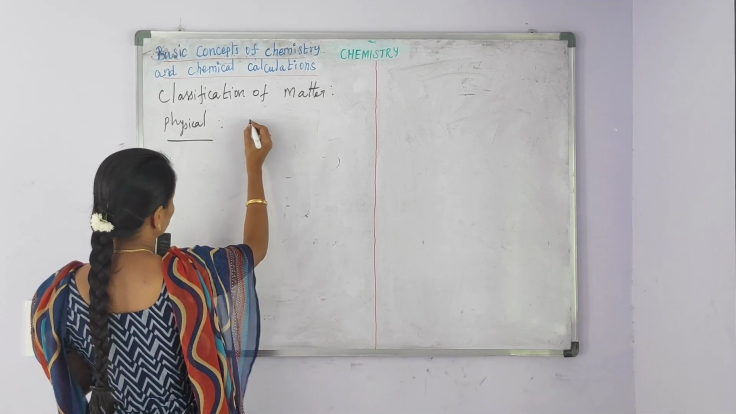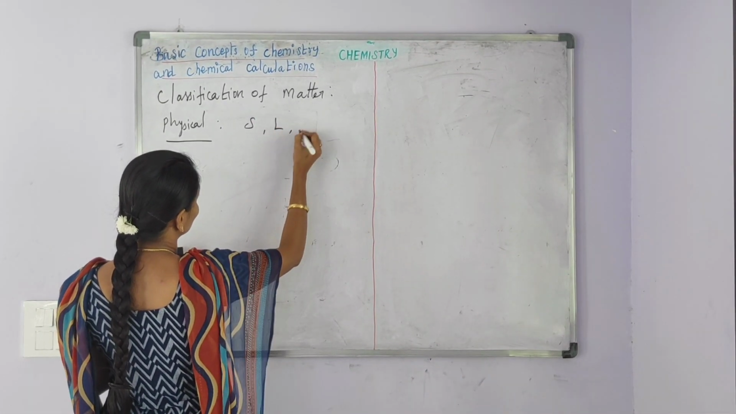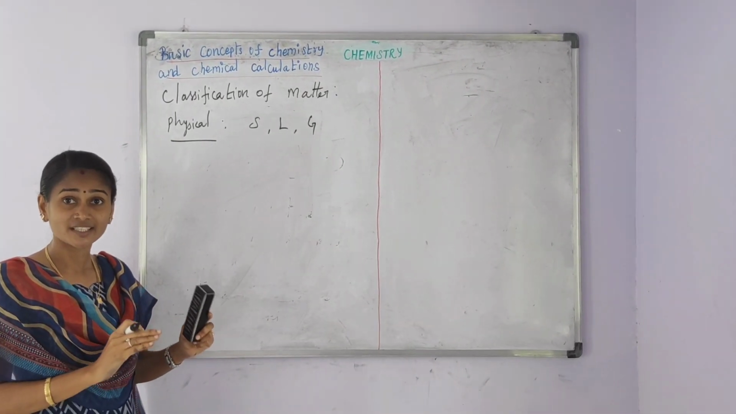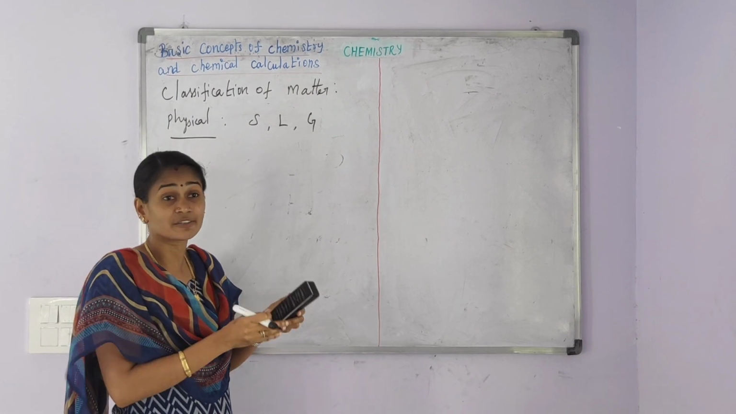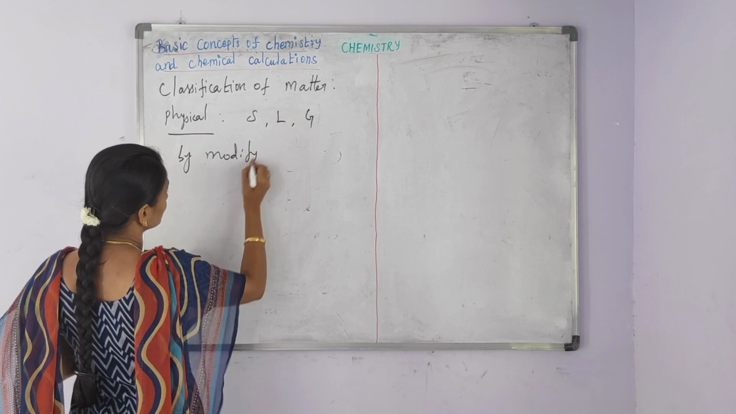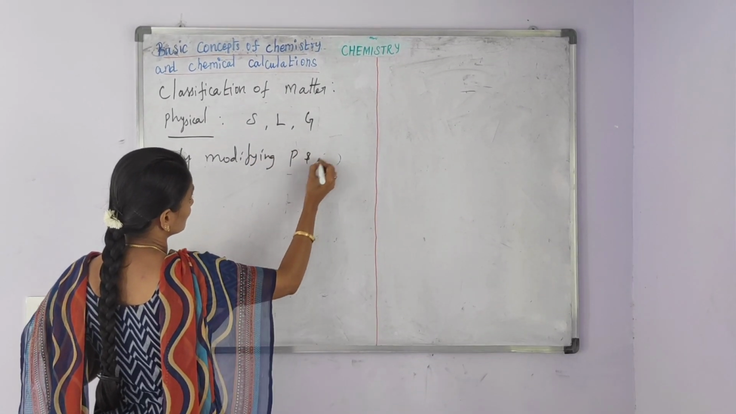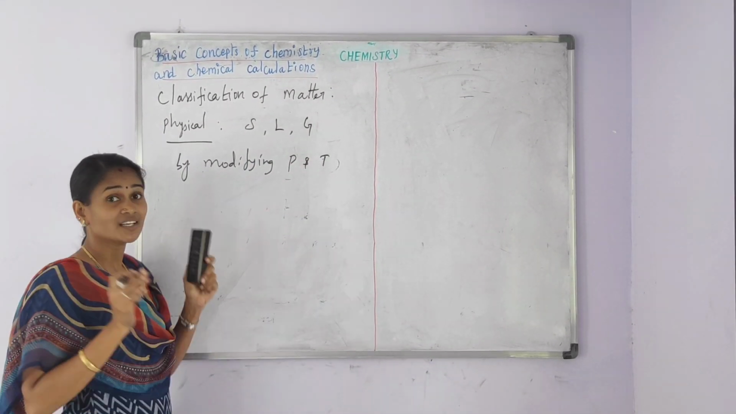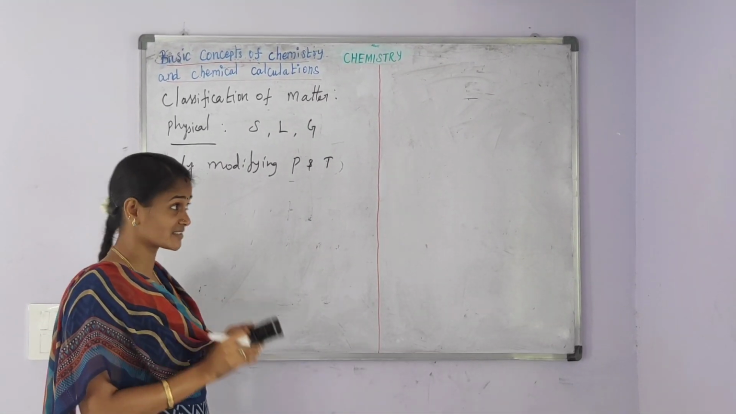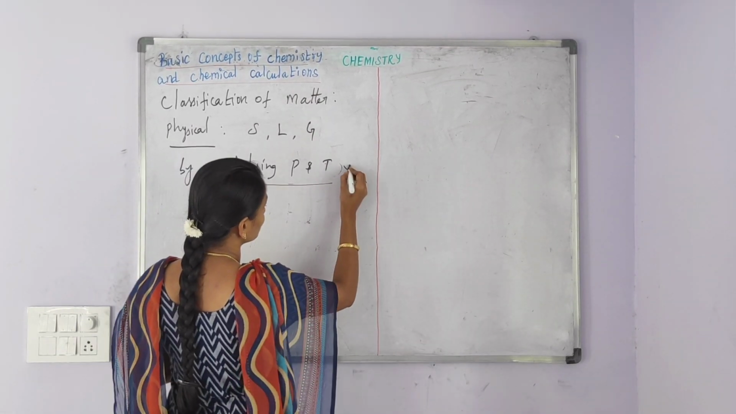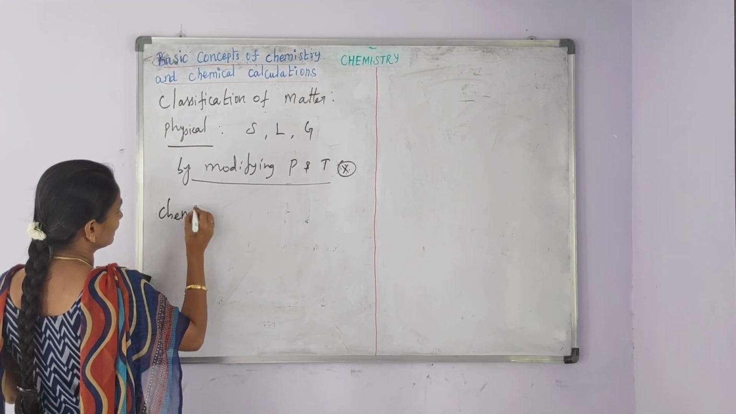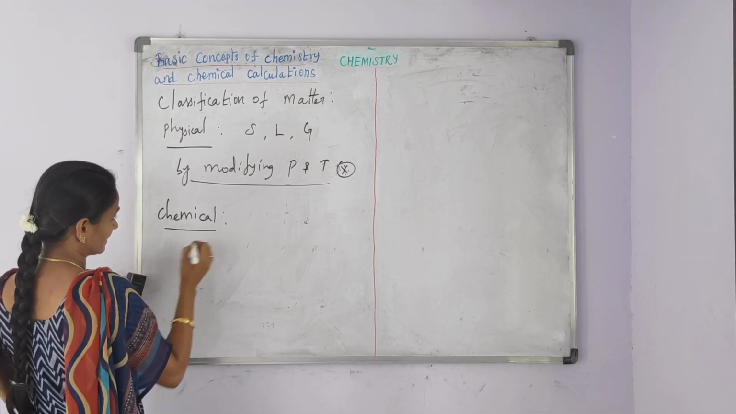Physical classification of matter is based on the physical state. Matter is classified into solid, liquid and gas. The physical state of one matter can be converted into another physical state by modifying pressure and temperature. I am repeating, the physical state of one matter can be converted into another state by modifying pressure and temperature.